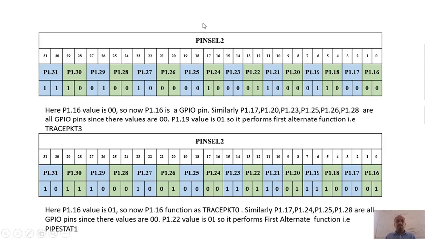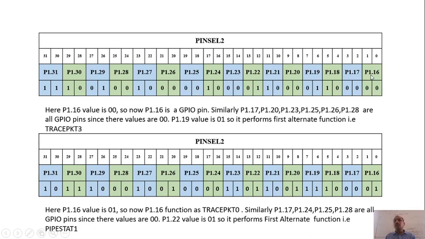Right. Now PINSEL2. PINSEL2 is also a 32-bit register, right? It consists of the port numbers from P1.16 to P1.31. Each port is assigned 2 bits, identified by 2 bits.